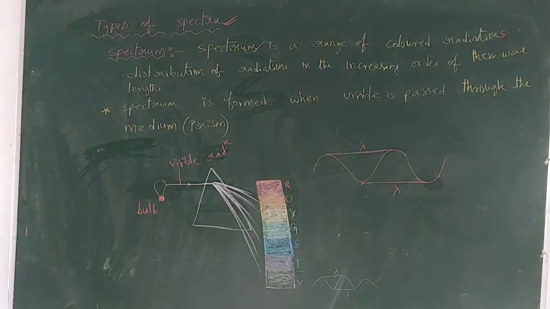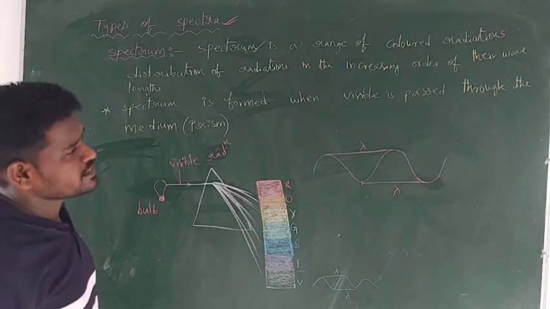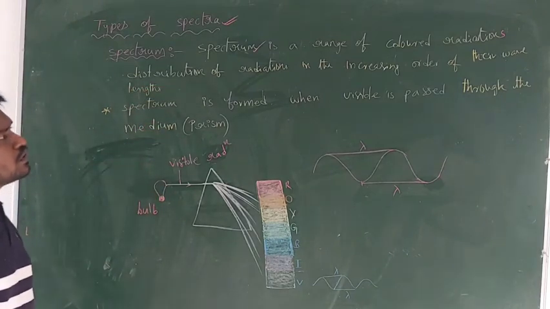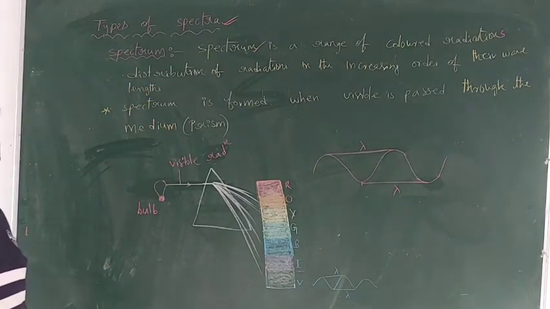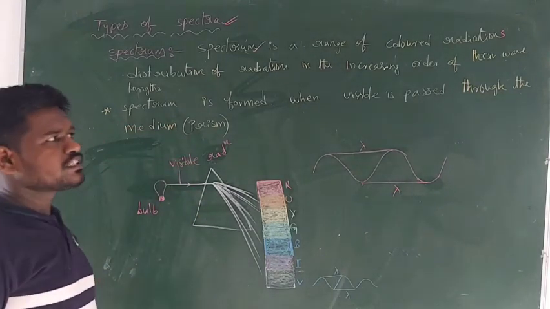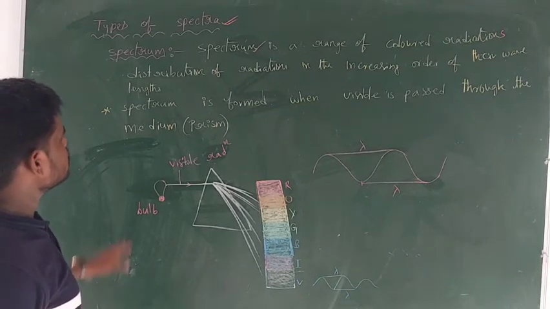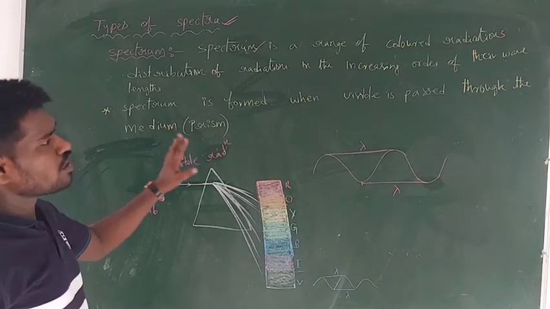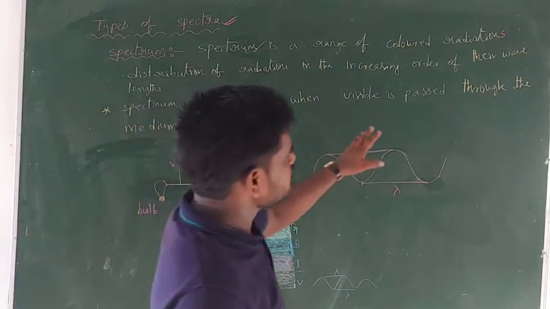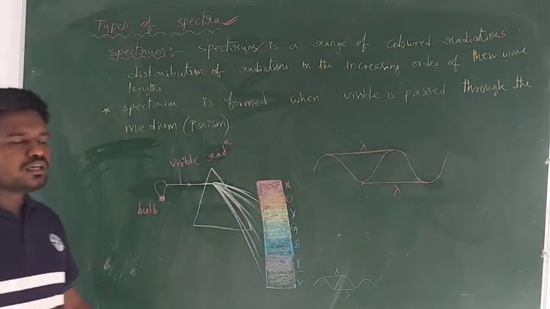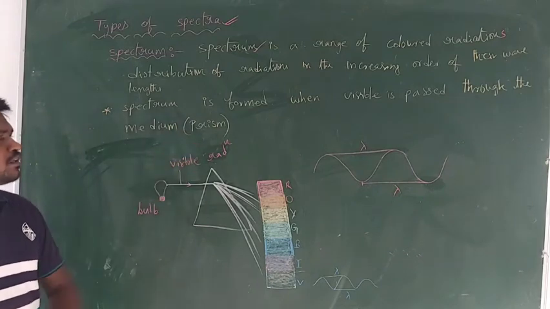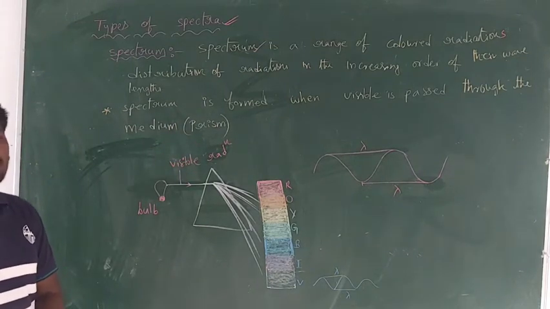Spectrum is a range of different color radiations, or you can take it like this also: distribution of radiations in the increasing order of their wavelengths or decreasing order of frequency. The distribution of radiations in the increasing order of wavelengths or decreasing order of frequency is known as spectrum. And the spectrum is formed when visible light is passed through a medium. Example here, medium: prism. Prism is an example for the medium.